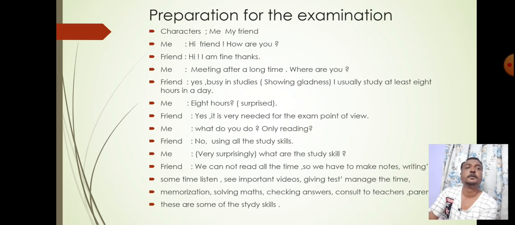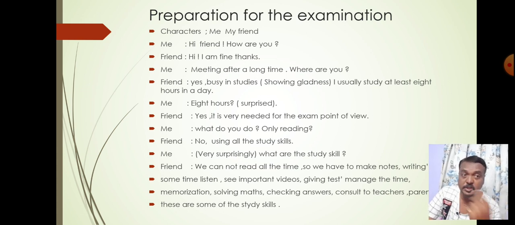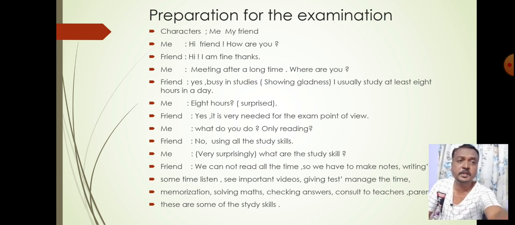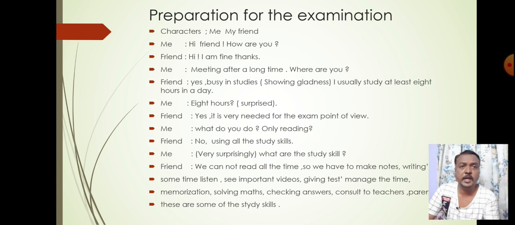So after that, what was the subject of our dialogue? Yes, preparation for the exam. Now what are the characters? Me and my friend. You can write names also, Sumit and Amit, Rohan and Sohan. So it depends upon you. But as the question is asked, write a dialogue between you and your friend. So like that, you can write this one also. Okay, so me and my friend.